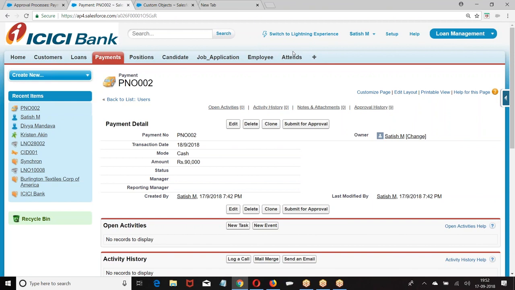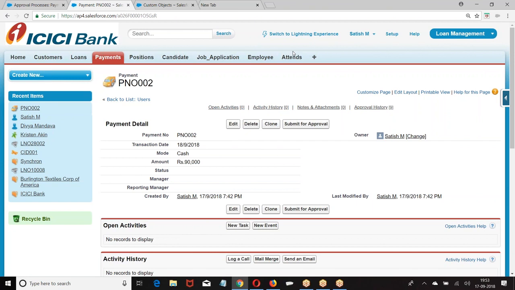So what was that? Parallel approval process. First response, unanimous, delegated. What is the meaning of delegated? If a record is submitted to you, on your behalf someone else can approve it. So what are the options we have? Approve, reject, reassign. You can assign to someone else. Any record that came to you, you can reassign to someone else. I hope everyone is good.